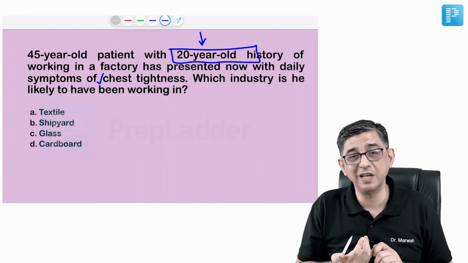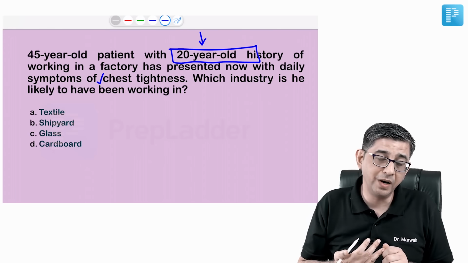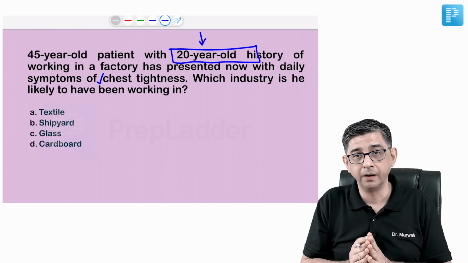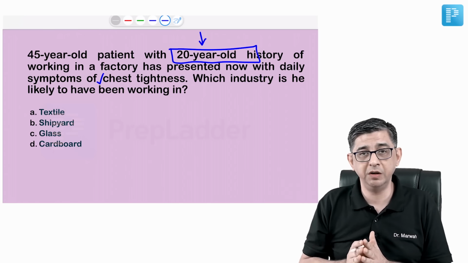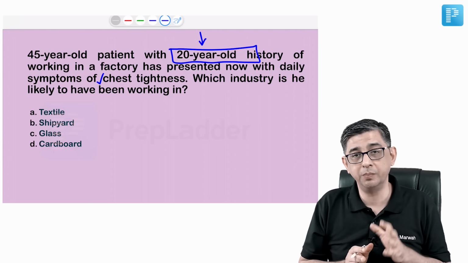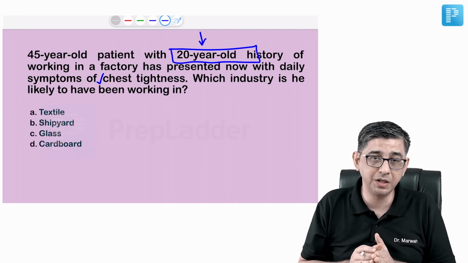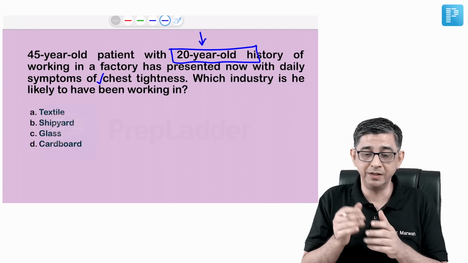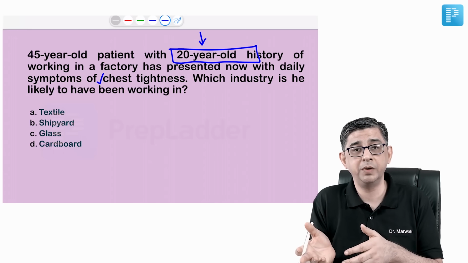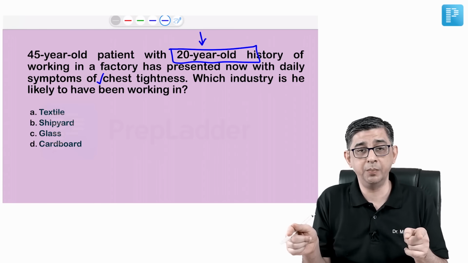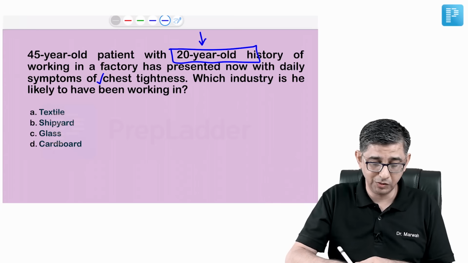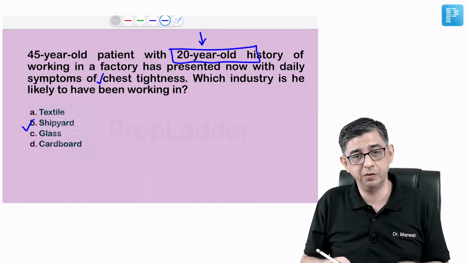You see, textile worker, byssinosis, sugarcane dust, bagassosis: in all those conditions, there will always be symptoms whenever he goes to the factory. It's not that the symptoms will appear after 20-25 years. Every day he goes to work, there will be symptoms present. In hypersensitivity pneumonitis, when you read it in pathology or follow my discussion, you will notice me saying that there is Monday chest tightness in a textile worker, because Sunday is a holiday, no exposure, he was okay, and when he went to the factory on Monday, symptoms occurred. But here, because there was a lag period, in asbestosis symptoms develop pretty late. So the correct answer for this question will work out to be shipyard, whatever was available.